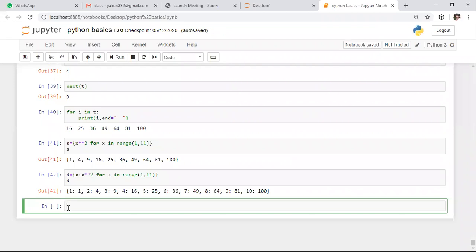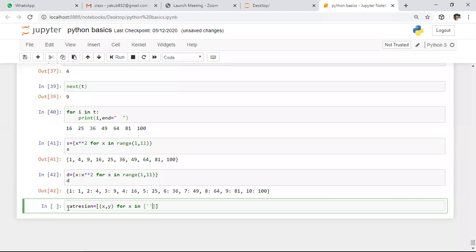Whereas if you want to perform nested looping, or iterate through multiple loops, that means if you want to print the Cartesian product, we can print the Cartesian product also by using this basic looping statement. So here I want to create a Cartesian product. For that purpose, I want to iterate through different loops at a time. I want to print x comma y values at a time. So here I'm saying for x in, and I want to iterate through the first list.